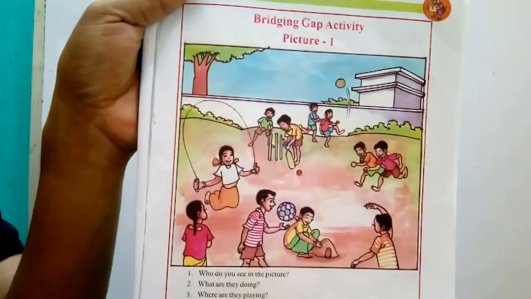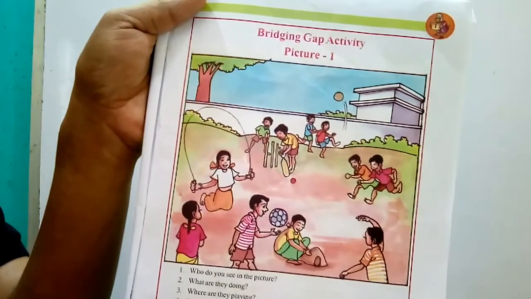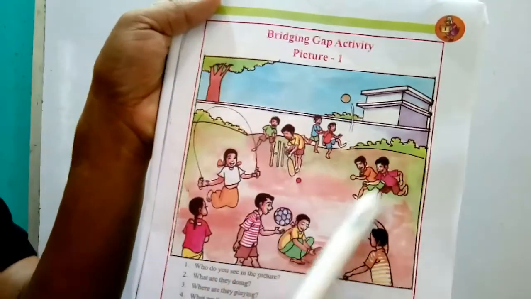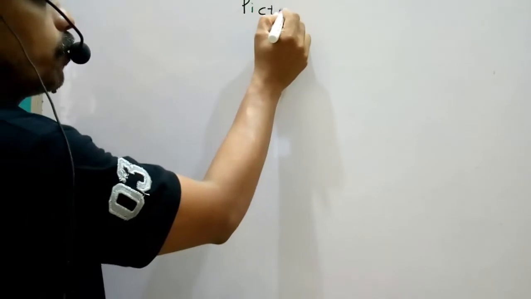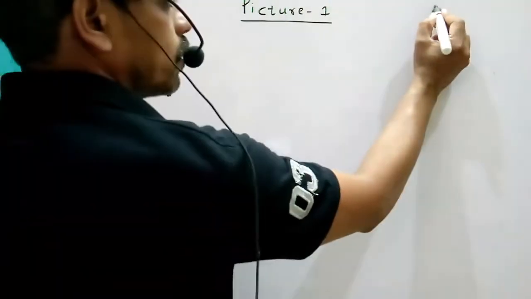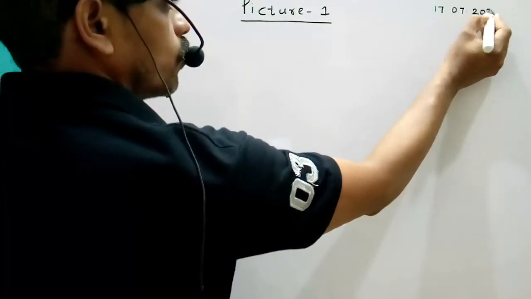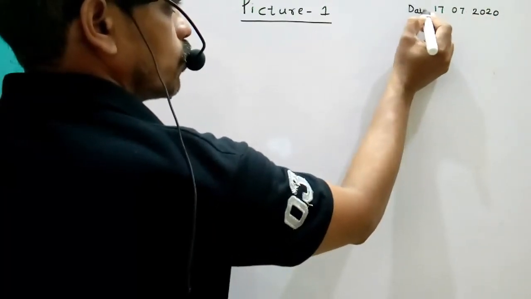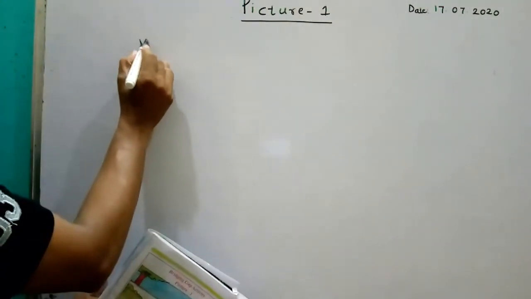So I will write some of the vocabulary from this picture. See what we are seeing in the picture. So I want to write here. Picture 1. Today, 17, this is the date. See now, first one, vocabulary.